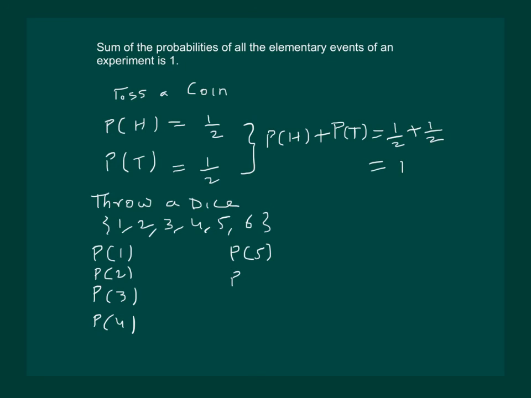All these are elementary events. The probability of getting 1 will be 1 by 6. Similarly, each one will have the probability 1 by 6. And the sum of the probabilities will be equal to 1.